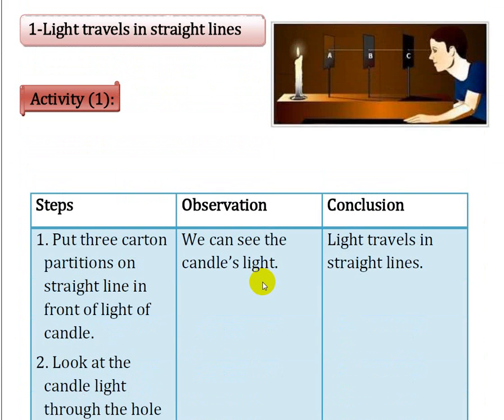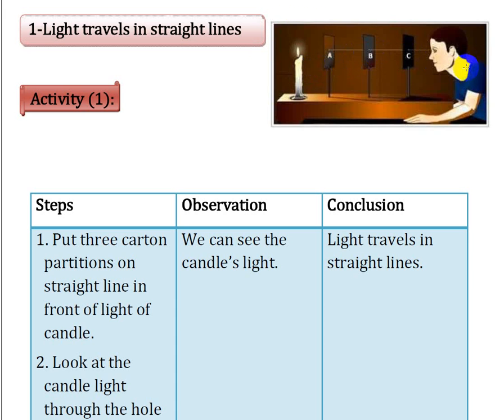We will explain them one by one now. Here, if you got a candle, which is the source of light, can you remember which source of light the candle was? Yeah, artificial. Artificial means man-made. So, if you got a candle, we will make this experiment together at school, okay?